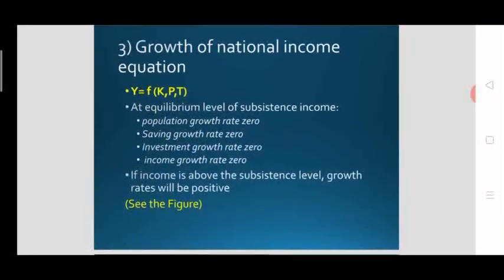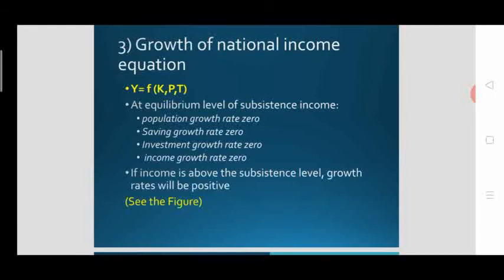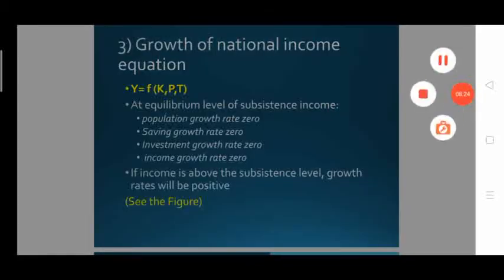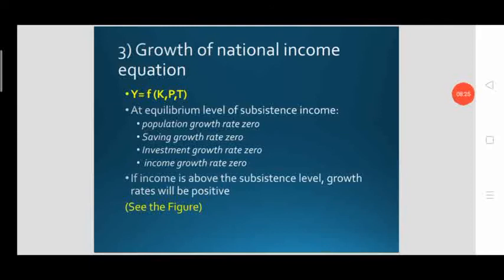And let's straight away move to the third equation of Nelson's low level equilibrium trap theory. This is the growth of national income equation, that is the income determination equation or income growth equation, as the income is a function of three: K, P and T. K refers to capital formation, P refers to population growth, and T refers to the level of technique.